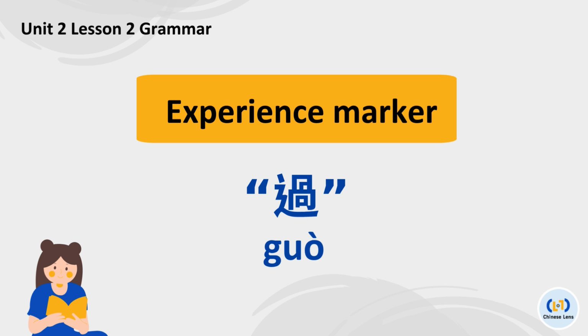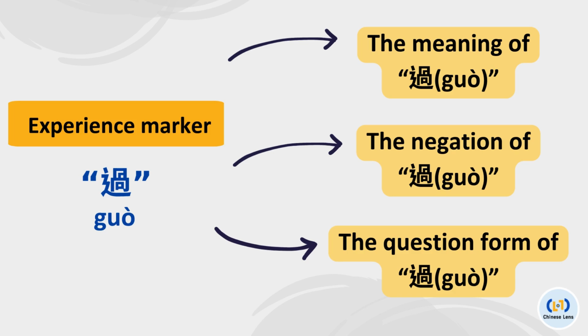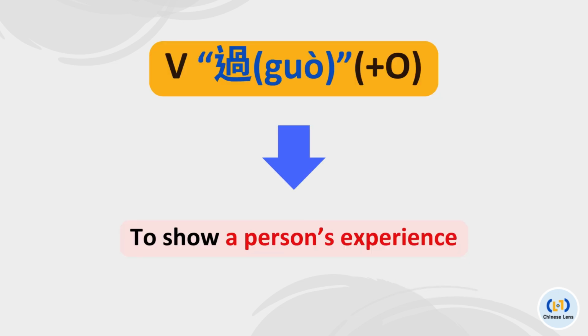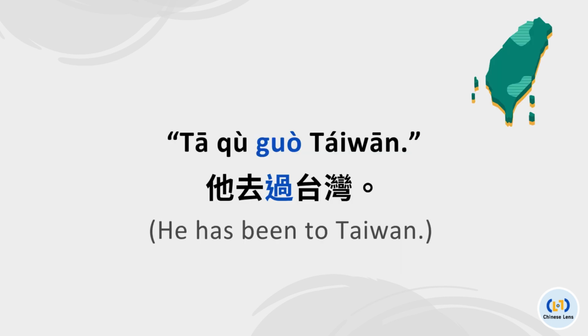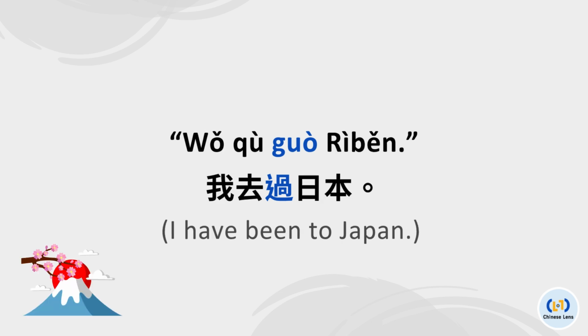Experience marker 过. In this video, we will introduce the meaning of the experience marker 过, as well as its negative and question forms. 过 is a particle placed after the verb and before the object in a sentence, in order to express the speaker's experience. For example, 他去过台湾 means he has been to Taiwan. The second example, 我去过日本 means I have been to Japan.